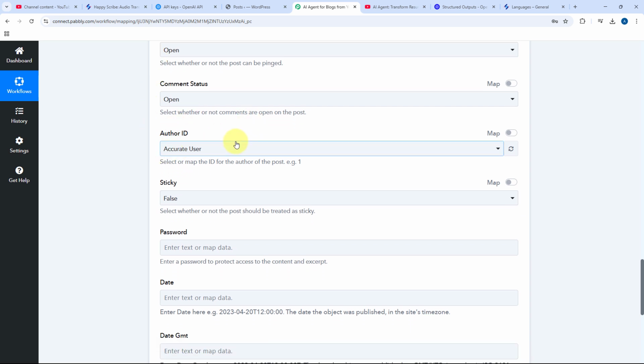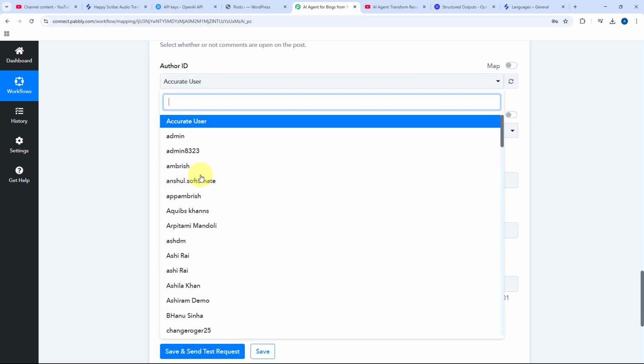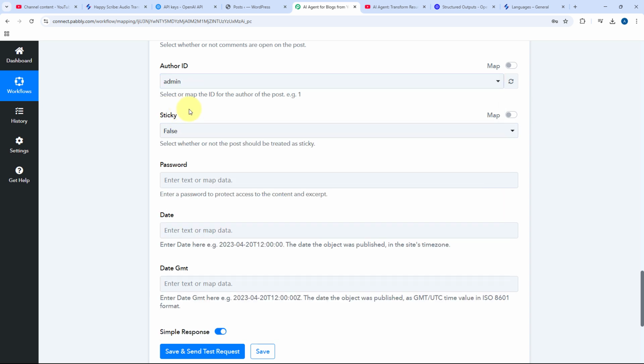Then, who will be the author of this blog post on our WordPress site? We have to select that. In this dropdown, you can see a list of all the users over here. Out of all of them, I want the admin to be the author of this post. So I'm selecting admin over here.